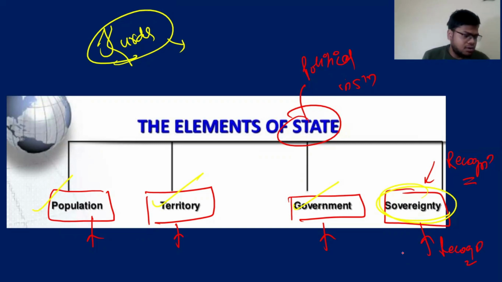For example, when India recognized Tibet as a part of China, Tibet's sovereignty is no more there with respect to India. For example, Taiwan: very few countries recognize Taiwan as a sovereign country. So Taiwan cannot be said to be a state. Only a few countries recognize it. So sovereignty is there when all the other countries recognize your existence. That's the idea.